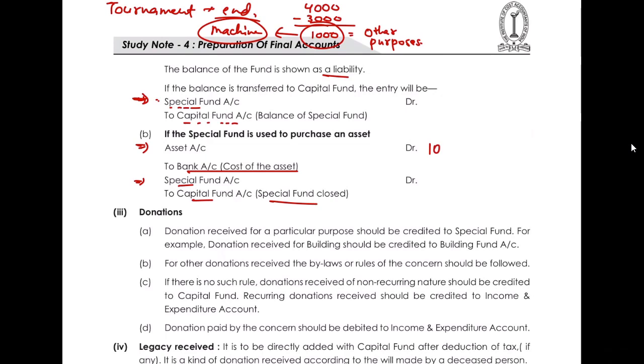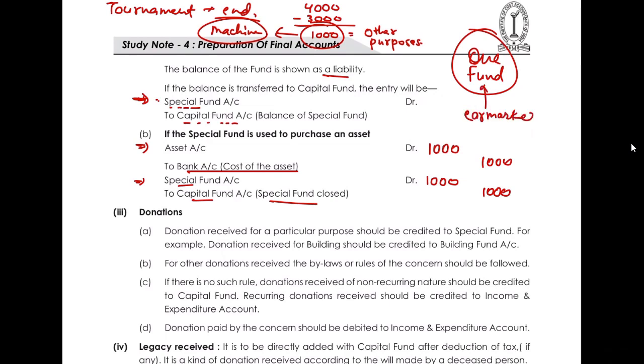So my asset will be increased by 1000, payment will go out of 1000. From my special fund account also 1000 rupees will go out and it will go to the general fund, that is the capital fund account. Okay, so this is the treatment for special fund related activities, where we can see that this type of calculations are very, very important to do in one fund. Why one fund?